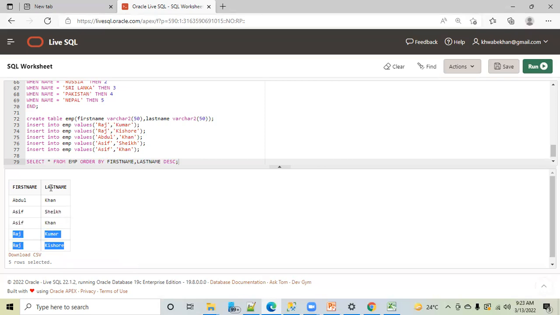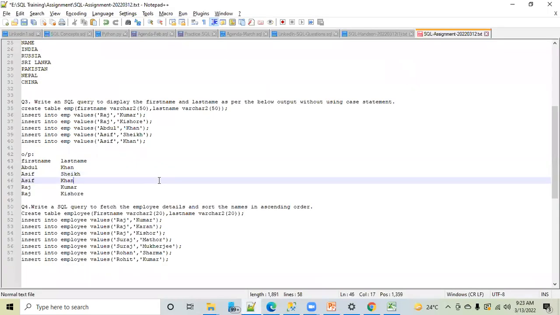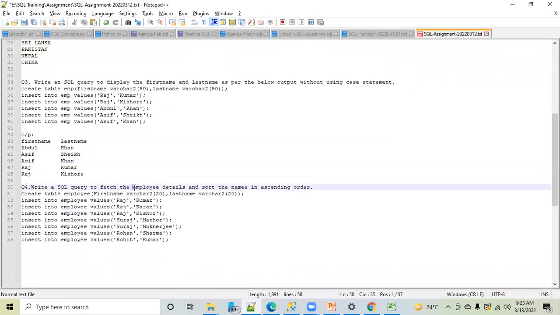Then we will check with the last name in descending order. Again, in descending, they both start with K. Then you will check the second character, U, and here it is I. So if you go with the ASCII value, U has a higher ASCII number. So that is why U will come first and then I, because this is descending order, right? Don't think that because I have written descending here, it is applicable to first name and last name both. This is descending only for last name. Any question, guys? I hope you all have understood this.